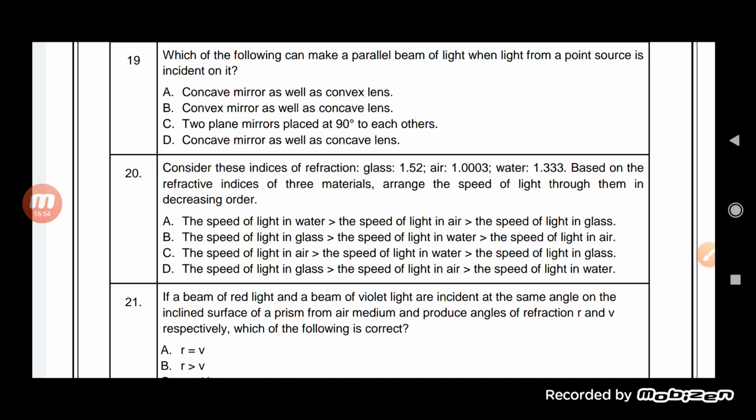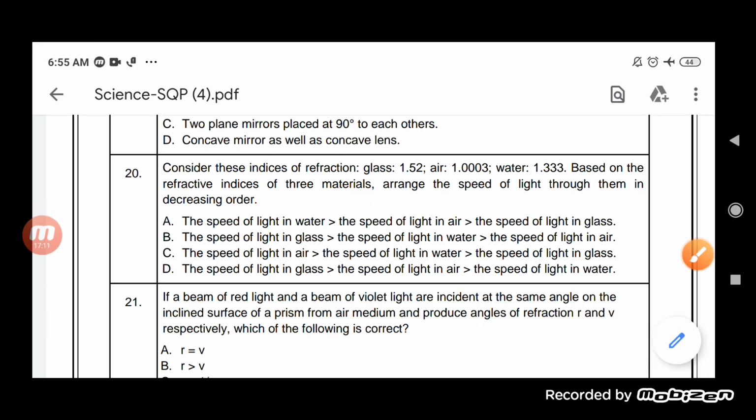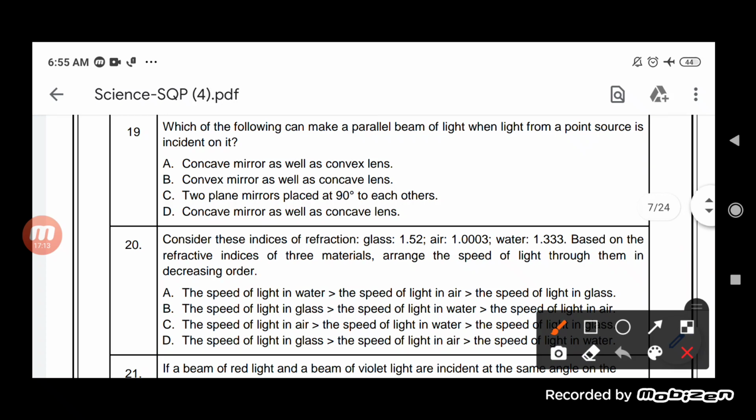Obviously, when light coming from a point source is incident on it, the rays become parallel through the concave mirror as well as through the convex lens. The converging power occurs in these two only. So obviously this will be the correct option: concave mirror as well as convex lens.